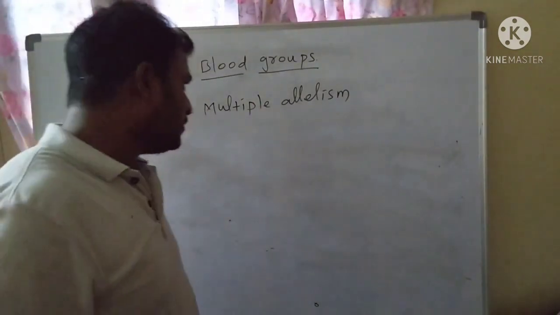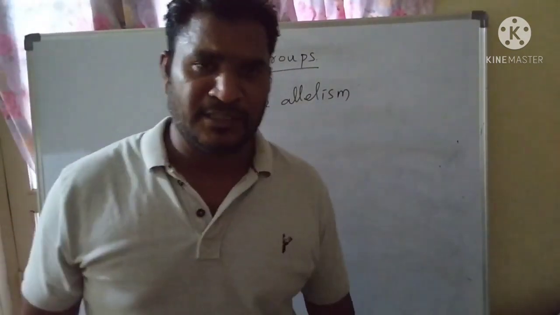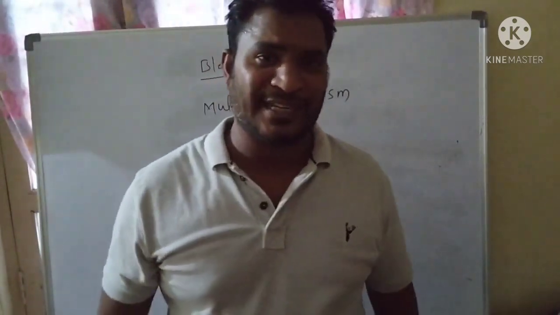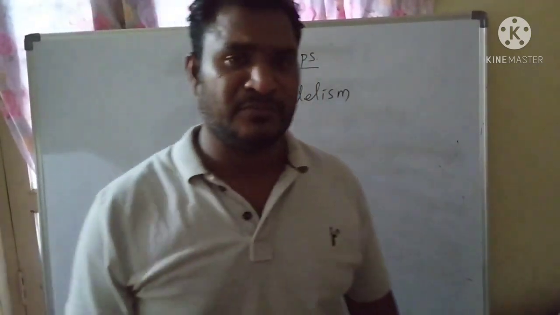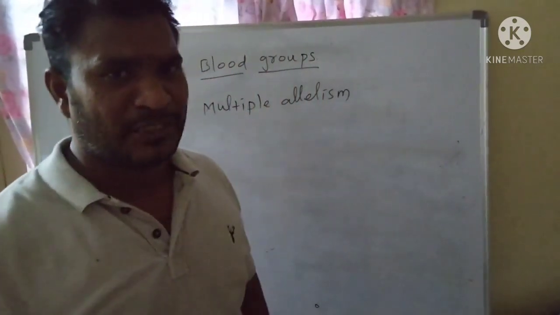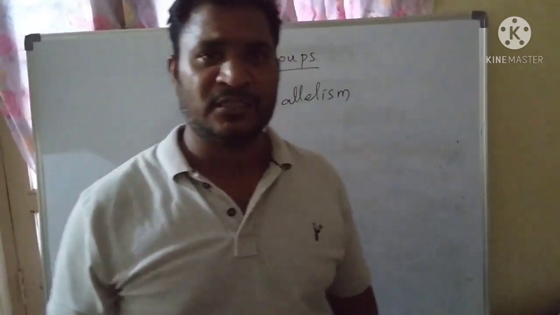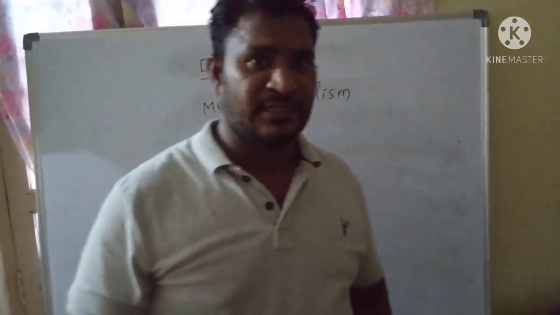Then, what is multiple allelism? Before understanding multiple allelism, we need to know one terminology, that is, what are alleles?